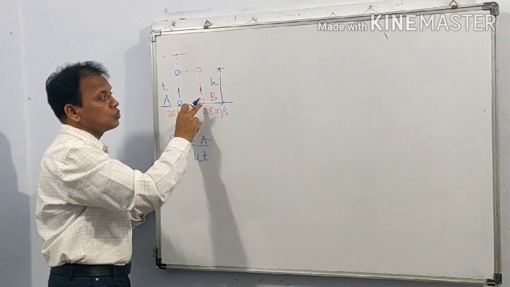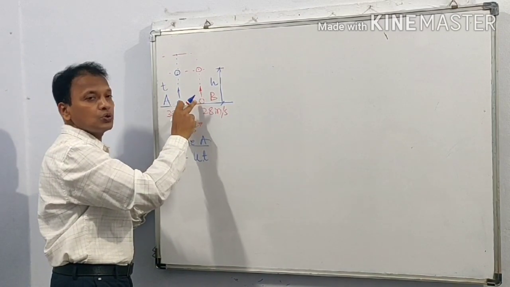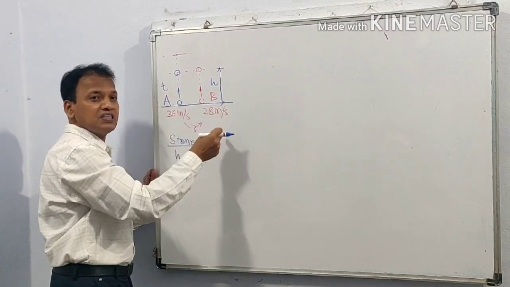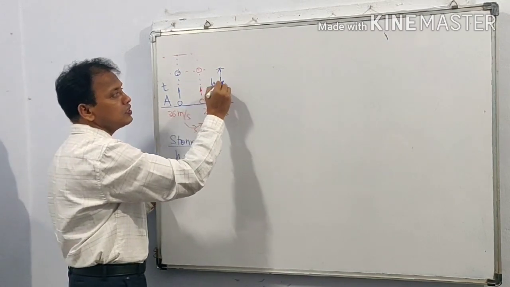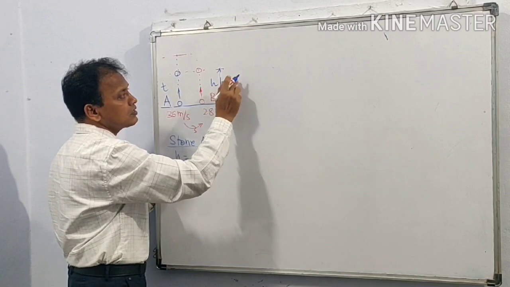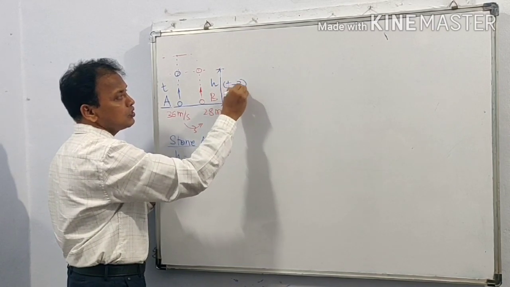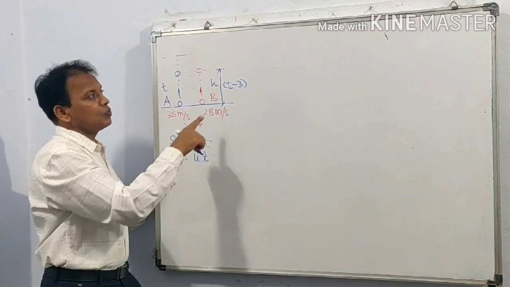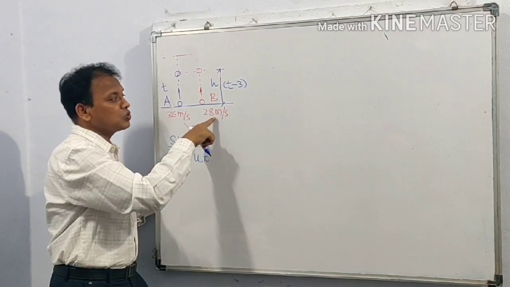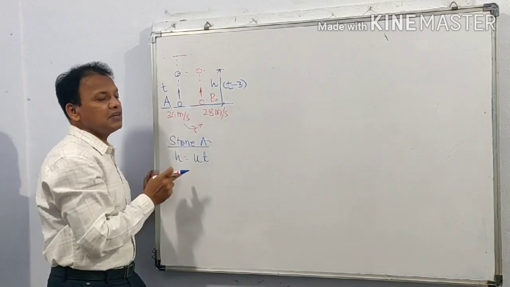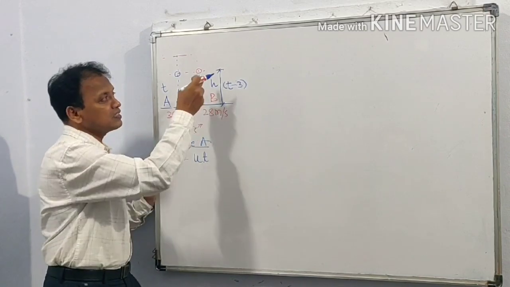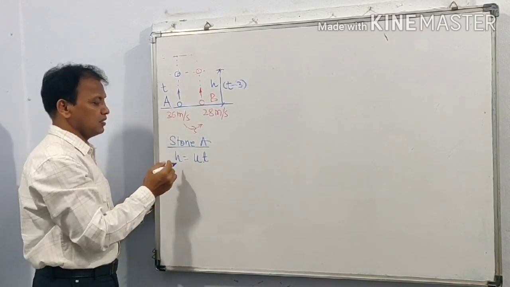But stone B is thrown after 3 seconds. Therefore the time taken by this stone is t minus 3. This is important. Why? Because stone B is thrown after 3 seconds, so the time taken by stone B to travel this distance is t minus 3.